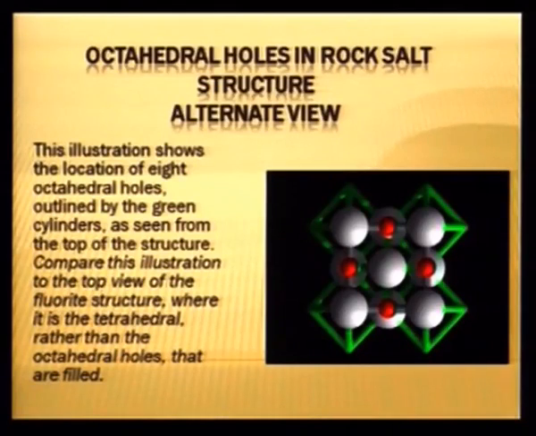Tetrahedral voids: in each unit cell, there are 8 tetrahedral voids. So the number of tetrahedral voids is double. You can see the octahedral voids in the rock salt, that is sodium chloride structure, from the top: the one in the middle, then on the centers of each edge. Only vertical edges have been shown.